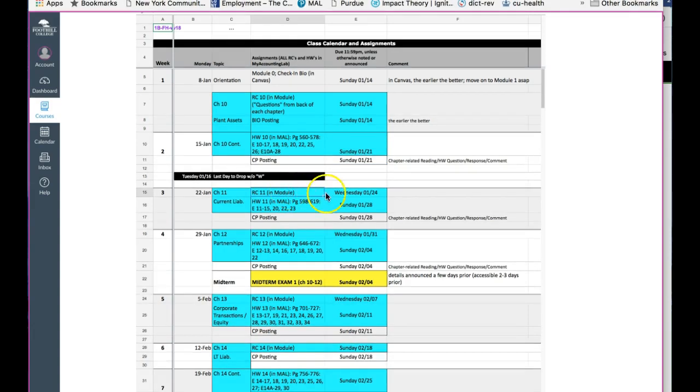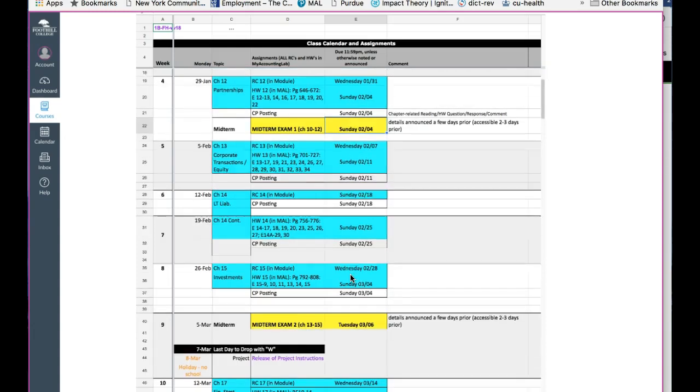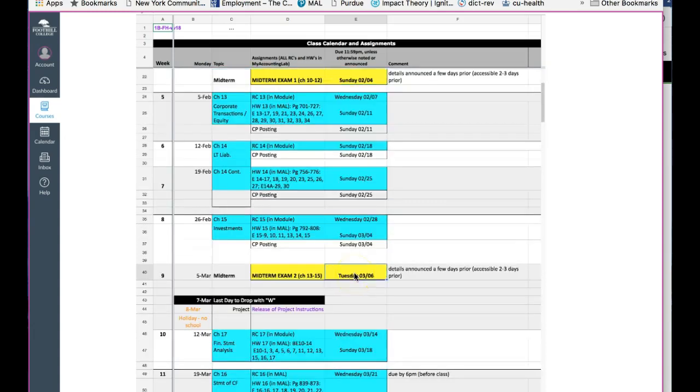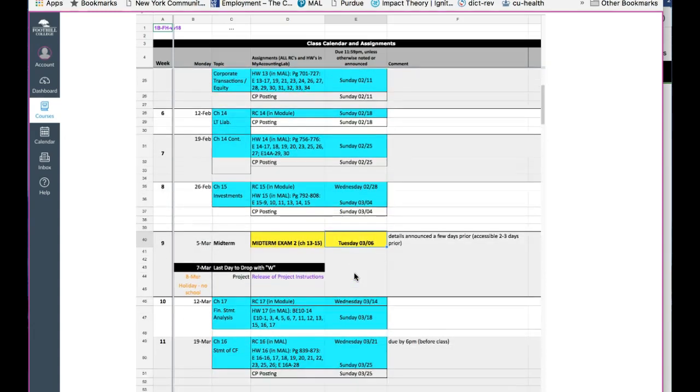In week 3, notice that again, the reading checks are on Wednesday. Most reading checks are due on Wednesday. Homeworks are usually due on Sundays. Here's the exam. Sunday, February the 4th, that's when the first exam is due. That will open on Friday, and you can access it from Friday all the way through Sunday. It's normally a 2-hour exam, but once you go in, you have 2 hours. Exam number 2 will be from Sunday through Tuesday, same setup.